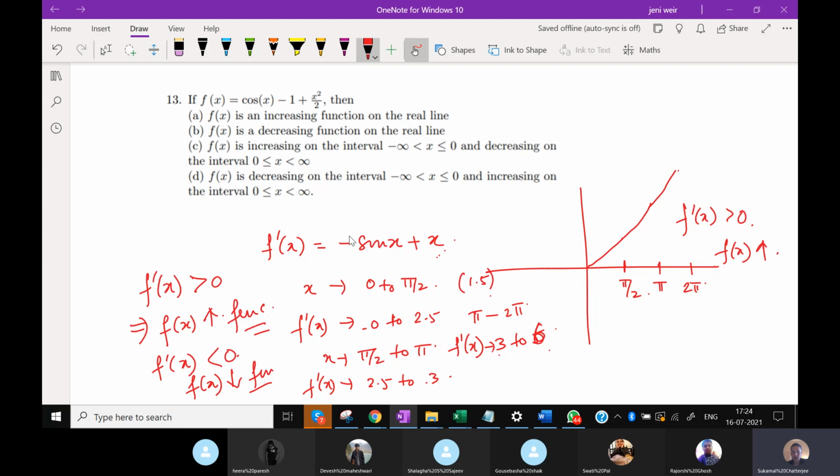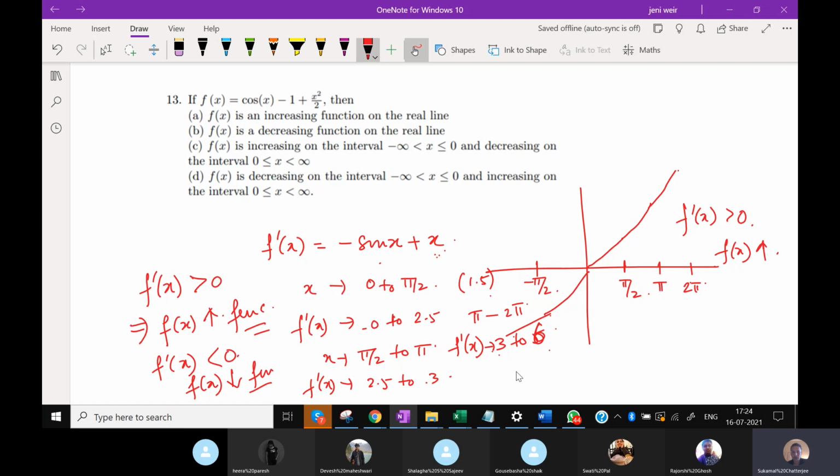And what happens on the negative side? On the negative side, x is negative, and sin x, in a similar way, we can see from 0 to minus pi by 2. Between 0 and minus pi by 2, sin x varies from 0 to minus 1. So that means f dash x will vary from 0 to minus 1 minus 1.5, minus 2.5. So this will be decreasing, negative, right? Again from minus pi by 2 to minus pi, sin x will be still negative and x will be negative, so this will keep on being negative.